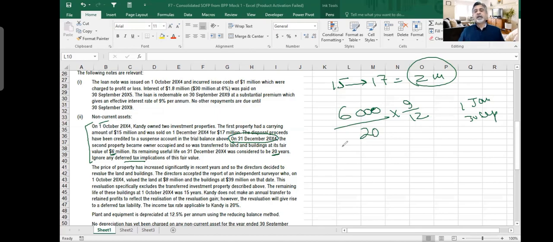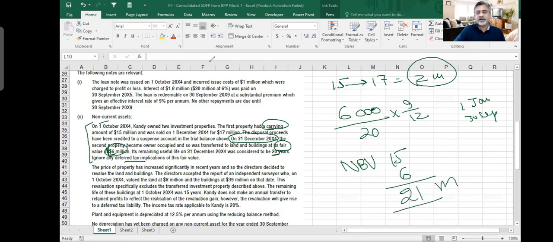Yes, sir. Yes, it's clear. Now, sir, the third thing which we can conclude here, that one property had a net book value of 15, and for the second property, they don't tell us net book value. They say fair value. Here it is telling me at a carrying amount. But this property had a fair value of 6 million, which means that there is some revaluation done. 15 million here, 6 million second property, total is 21 million.